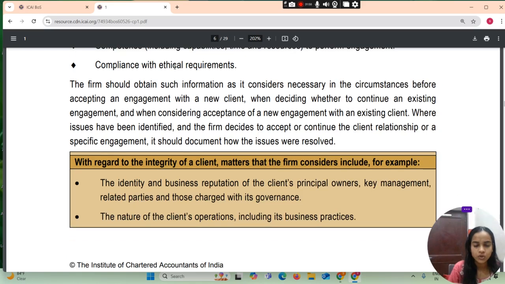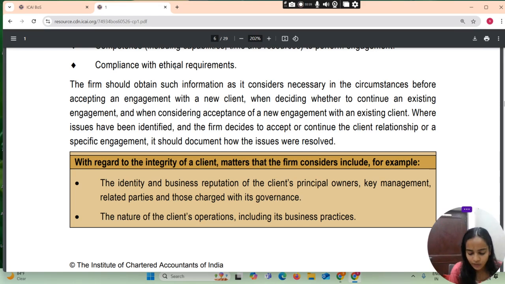The firm should obtain such information as it considers necessary in the circumstances before accepting an engagement with a new client, when deciding whether to continue an existing engagement, and when considering acceptance of a new engagement with an existing client. Where issues have been identified and the firm decides to accept or continue the client relationship or a specific engagement, it should document how the issue was resolved.